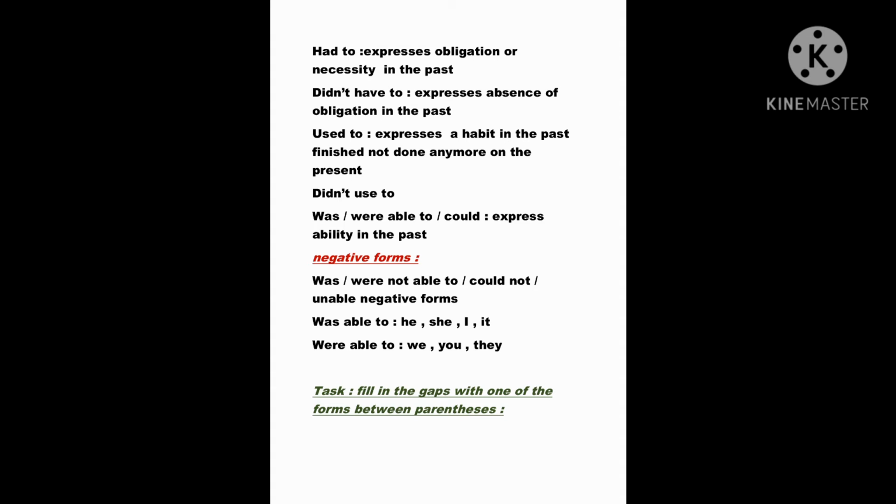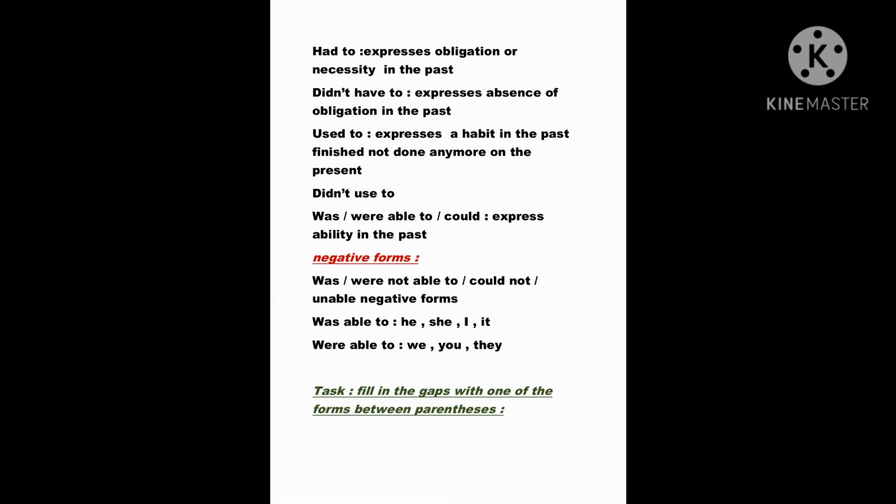For the personal pronouns he, she, I, it, we use was able to. For the personal pronouns we, you, they, we use the form were able to. For could, it's for all the subject pronouns or personal pronouns. Now we move to the tasks. I hope you do the tasks, then you look for the keys because it's so important to do the tasks.